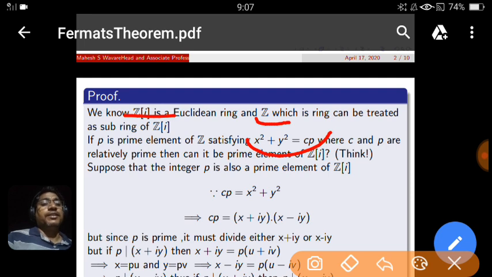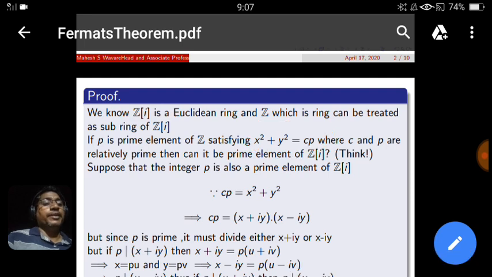We have to check that, and this statement is not true. If p is a prime element of Z satisfying x squared plus y squared equal to cp, and c and p are relatively prime, then it cannot be a prime element of the ring of Gaussian integers Z[i]. This is the first important part that we have to verify here.